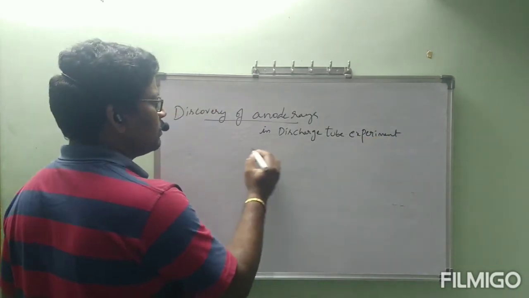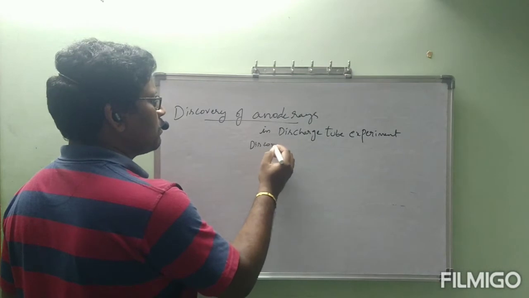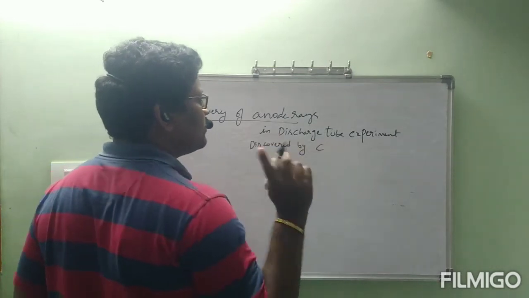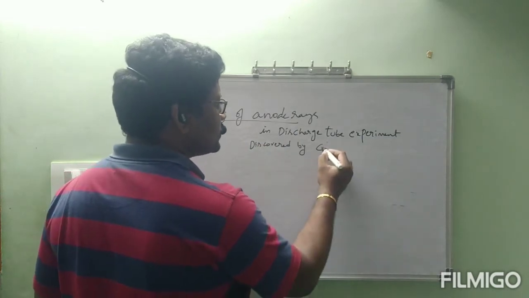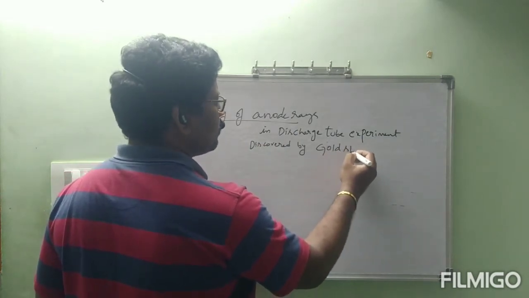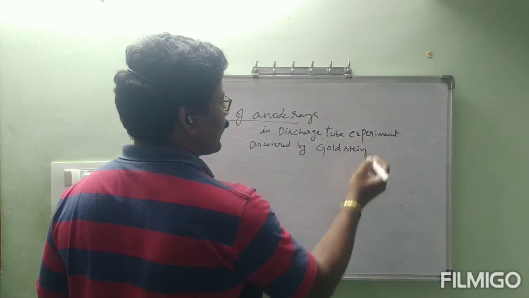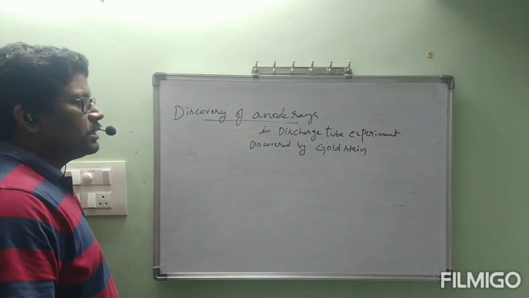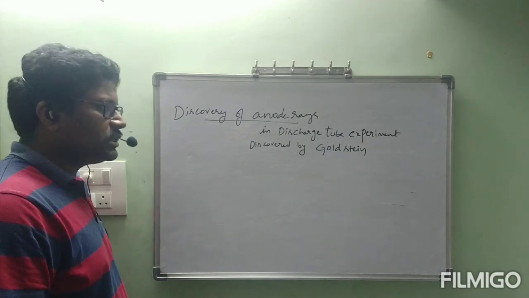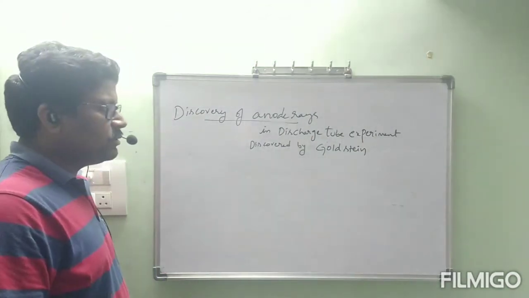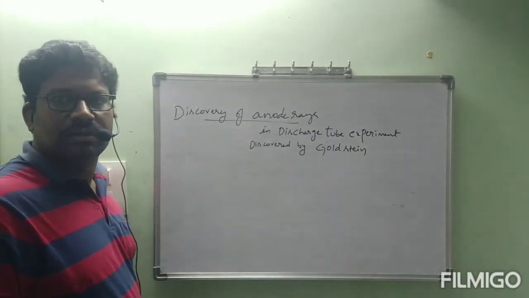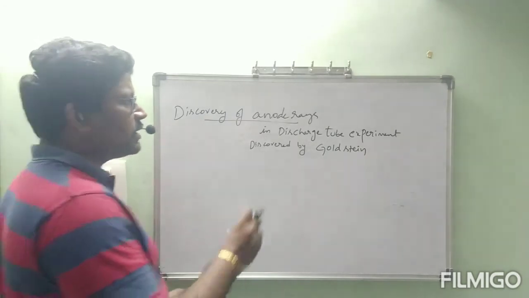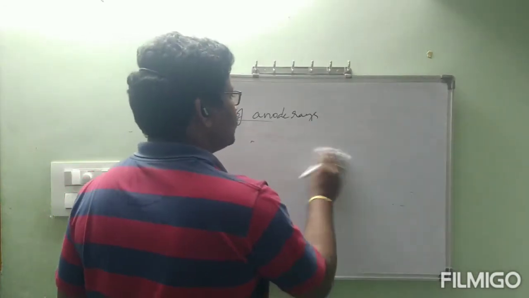Discovered by Chadwick. Discovered by Goldstein. Anode rays were discovered in the discharge tube experiment only. Those were discovered by Goldstein. Cathode rays were discovered by J. J. Thomson. Okay, now let us see the discharge tube experiment again.